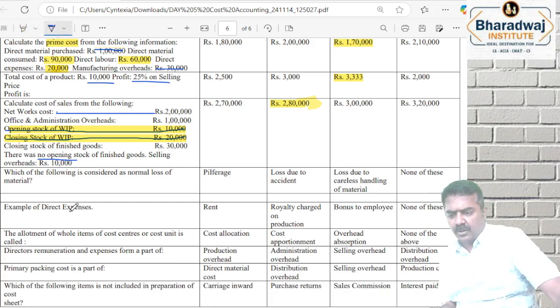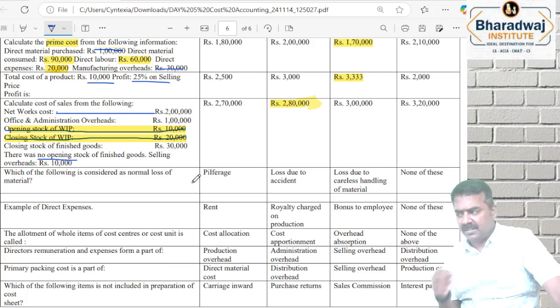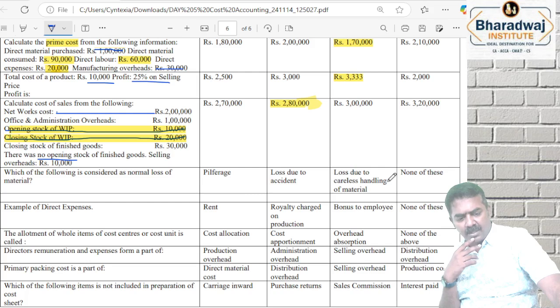Next, which of the following is considered as normal loss of material? Normal loss of material. Normal loss, pilferage, loss due to accident இதெல்லாமே abnormal loss தான். உங்க டெக்ஸ்ட் புக்ல loss due to careless handling of material கொடுத்திருக்காங்க. That is abnormal loss. None of these. Answer is none of these.